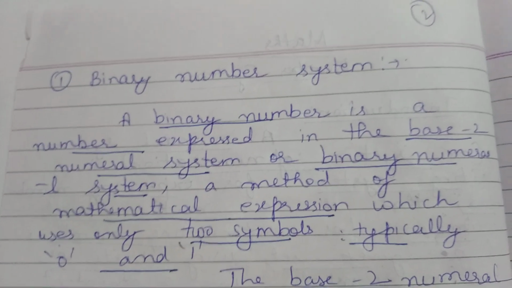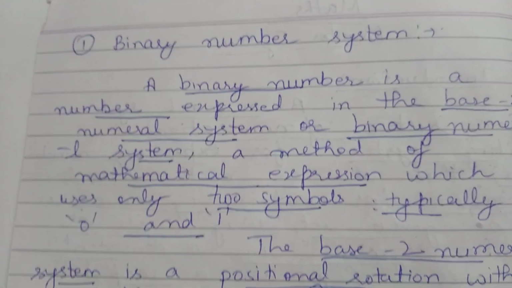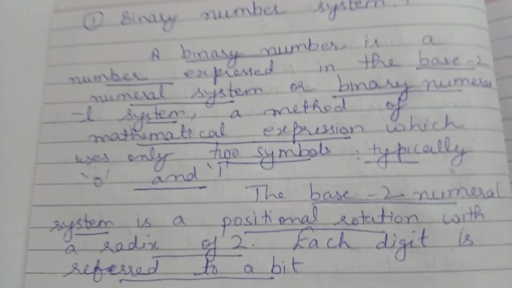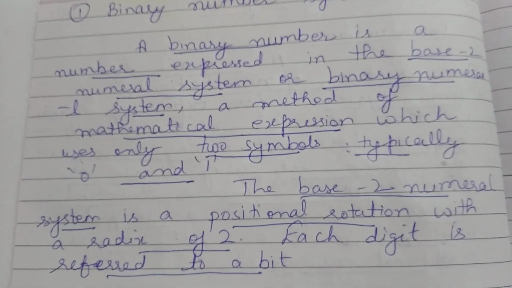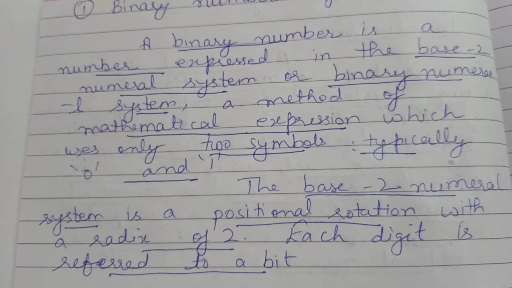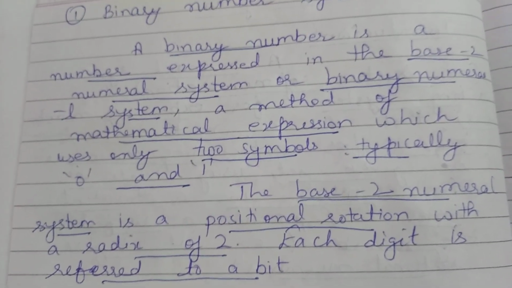It is very important, a 1-mark question from the examination point of view. The base 2 numerical system is a positional notation with a radix of 2.